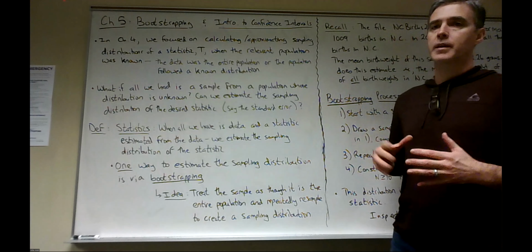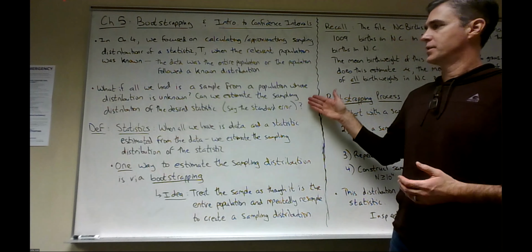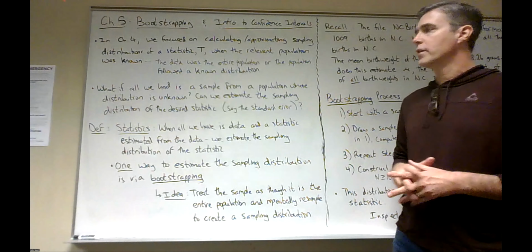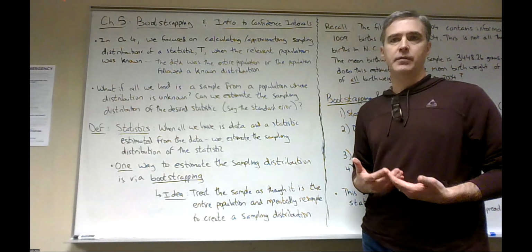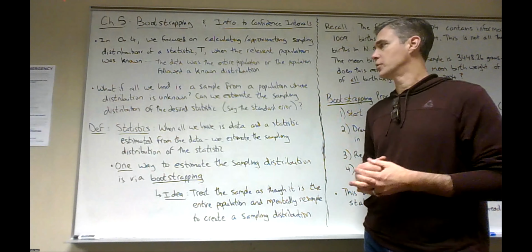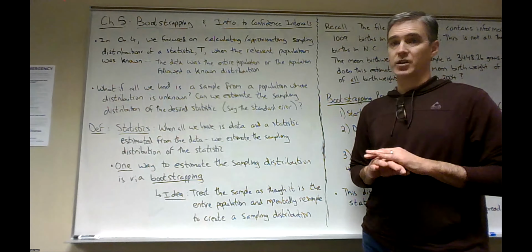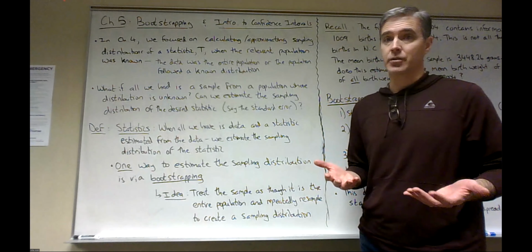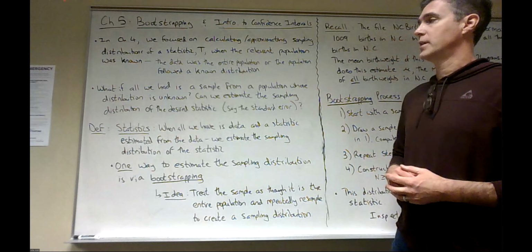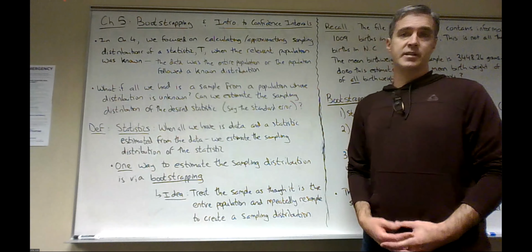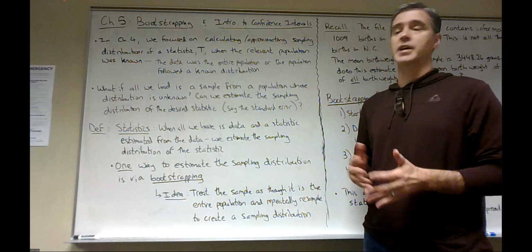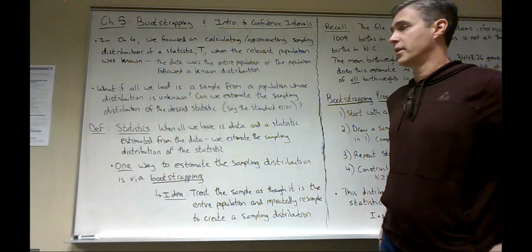All right, well, it's far more common to have this second scenario. So what if all we have is a sample of data from a larger population whose distribution we don't know about, but we'd like to? Can we estimate the sampling distribution of the desired test statistic or the desired statistic? Let's say the standard error.